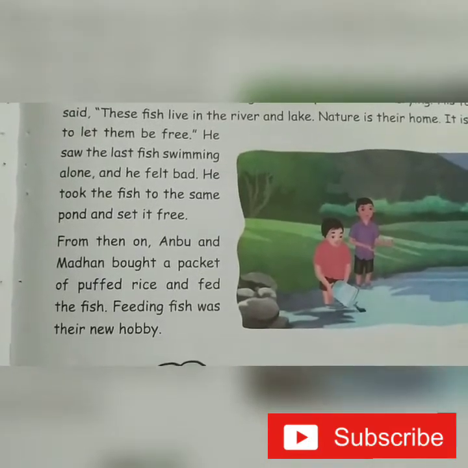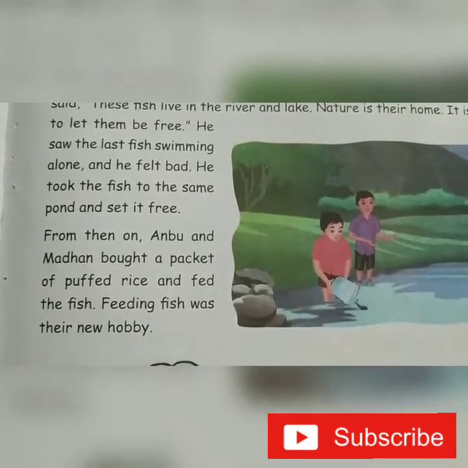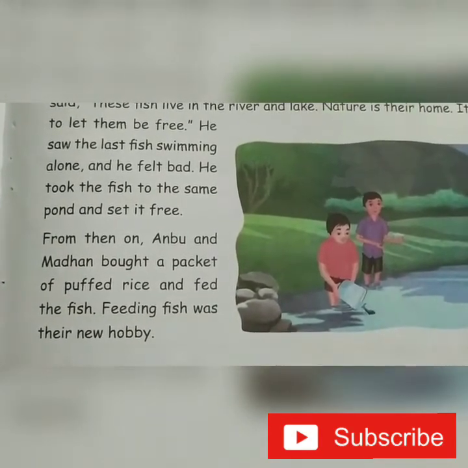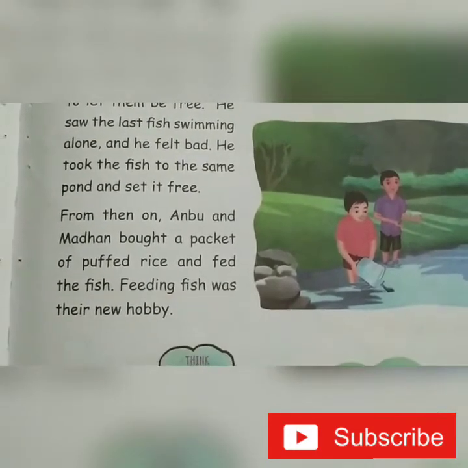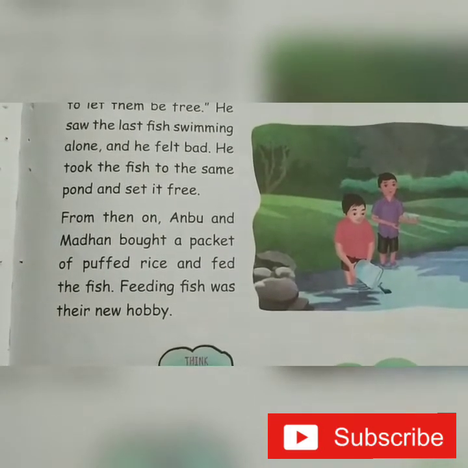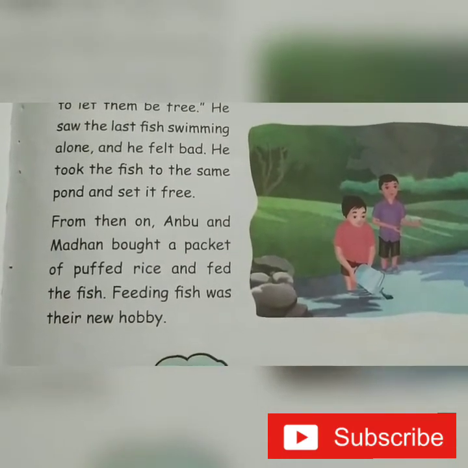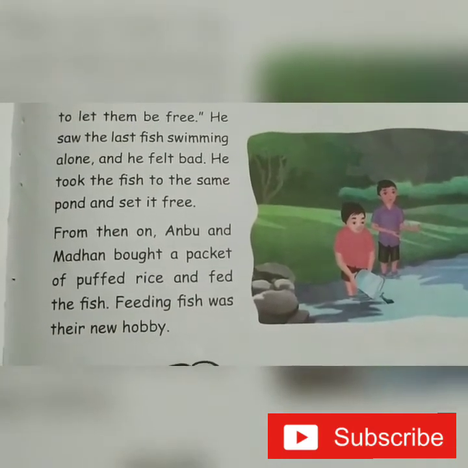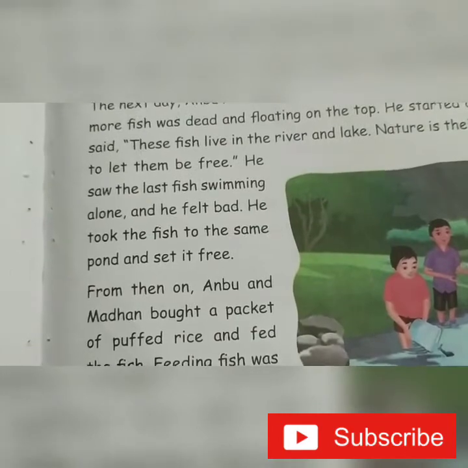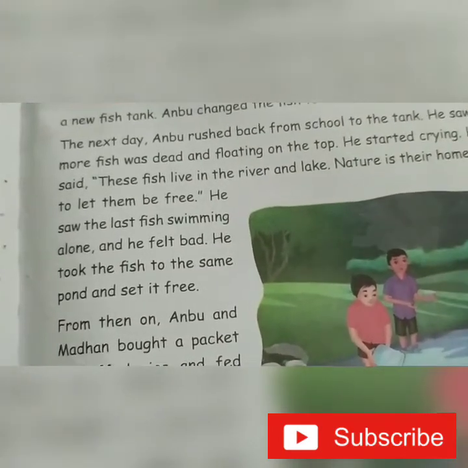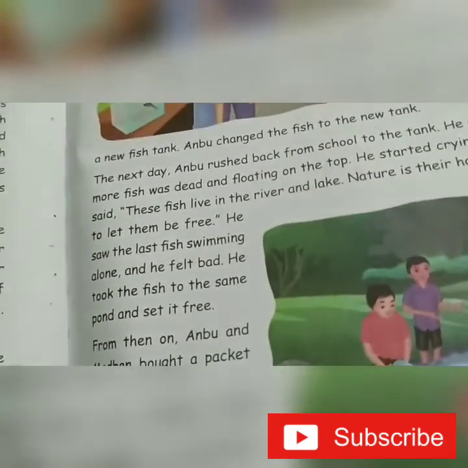So Anbu, without any delay, after his school came straight to the pond and released one more fish into the pond. And they made a hobby. Anbu and Madan made a hobby to come and put puffed rice and go every day from the school to their houses. This is a very nice story about how not to harm any natural things. We have to learn a lesson from these children that all natural things are our friends.